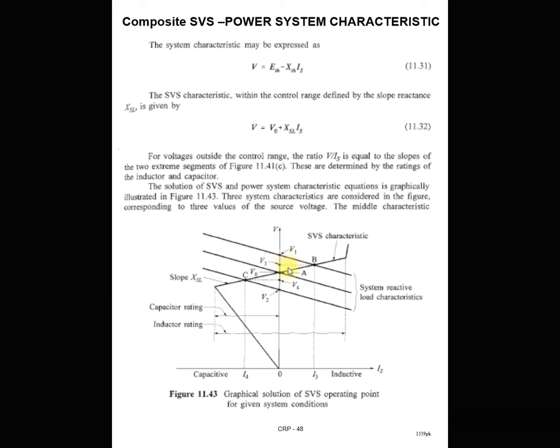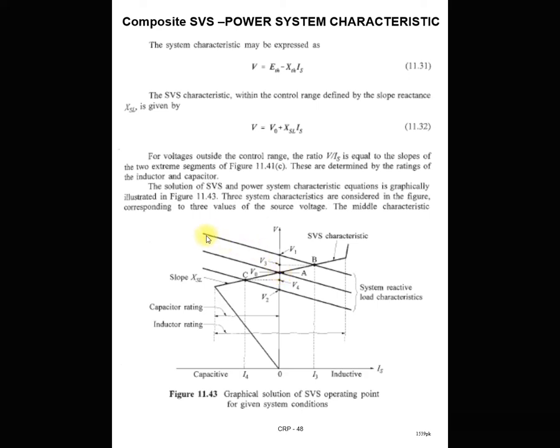Here we first understand the normal condition. In the normal condition you can see that your SVS characteristic is this one, which intersects the normal power system characteristic at point A. In the normal condition the voltage at the load bus is equal to the required voltage. It means no compensation is required in this case, the normal condition.